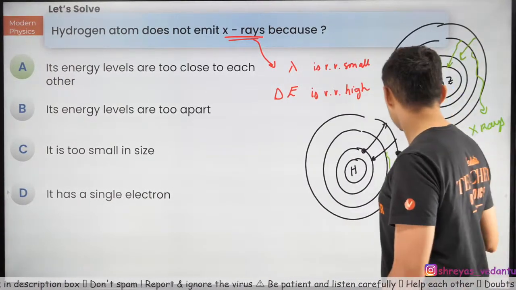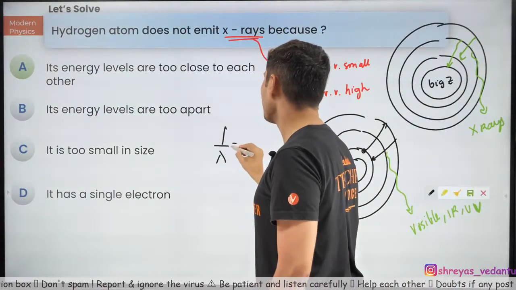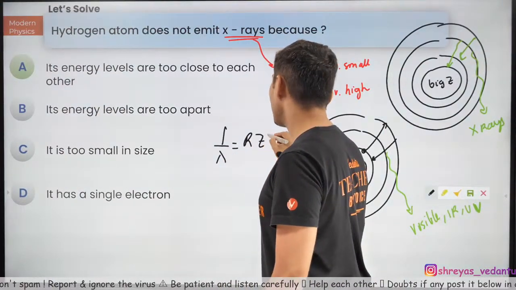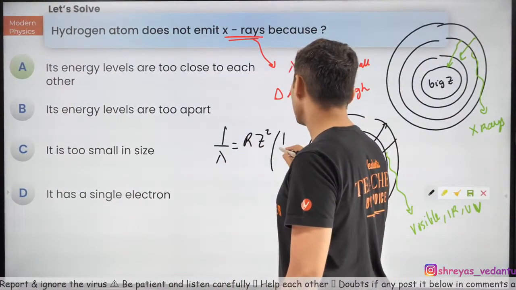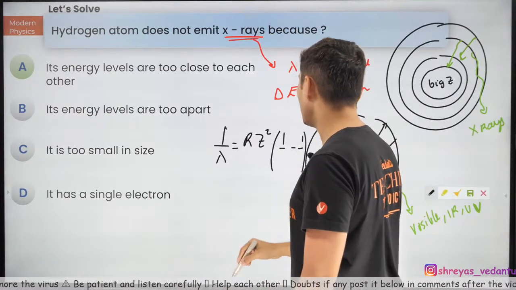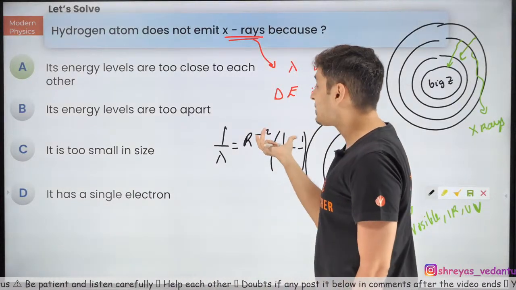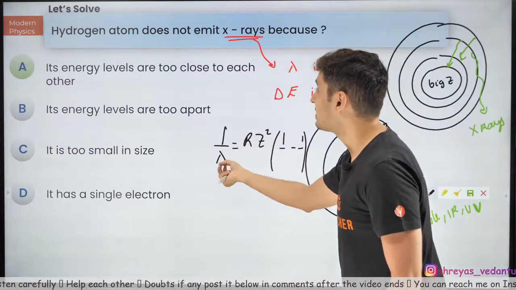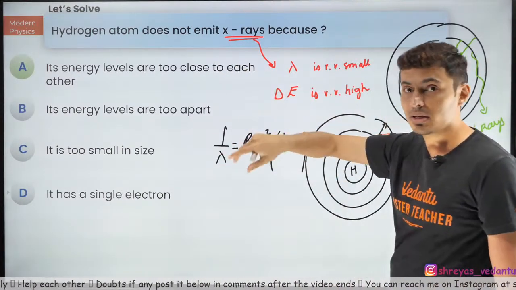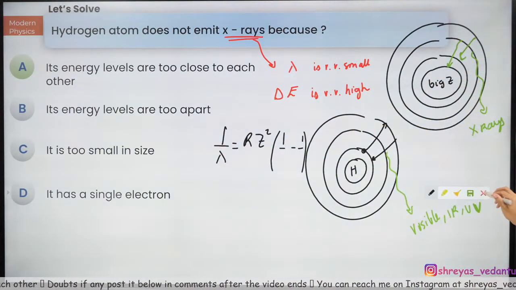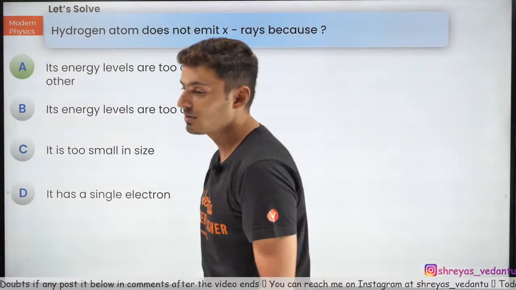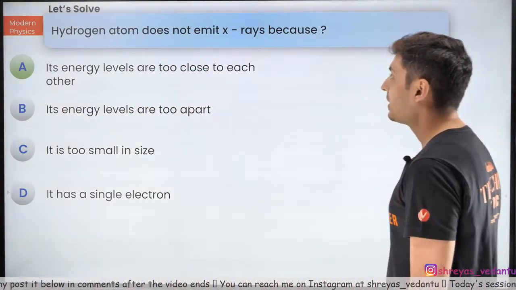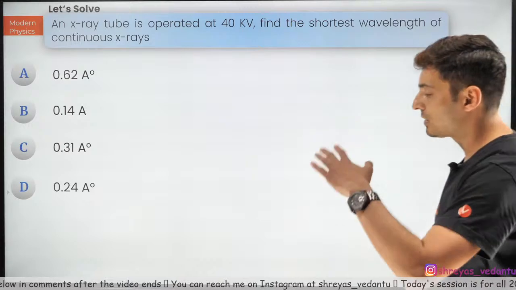And if you remember, there is a formula also, 1 by lambda is equal to R Z square. So if Z is more, lambda is less. That's why hydrogen does not emit X-rays, because its atomic number Z is very small. Yep. So it's very important that you attend all these questions.